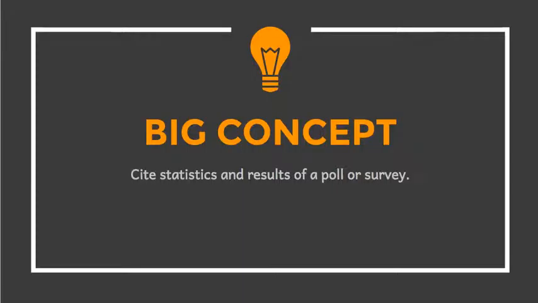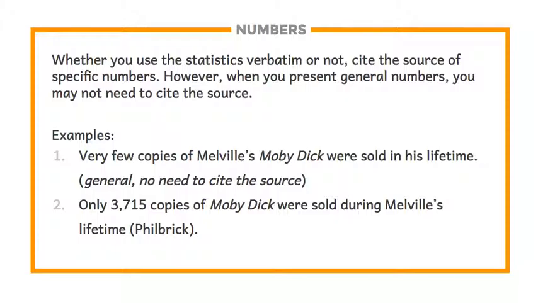The second point is that when you present number facts, such as statistics or results of a poll or a survey, you should also tell the reader the source of that information. Because that could not be common knowledge. Most of us do not walk around knowing specific numbers for information. So whether you use those statistics word for word or whether you paraphrase them, you still need to let your reader know the source of the specific numbers.